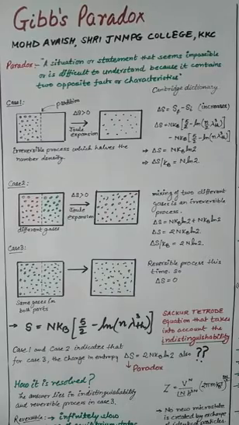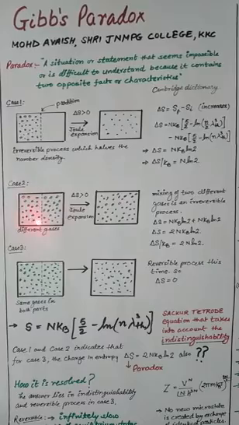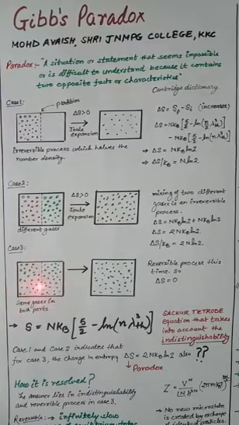And if on the same analogy we want to discuss case 3, then we would say that whatever amount the entropy increases here should also appear here. But you know that case 3 is entirely different from case 2, in the sense that here it is the same type of molecules on both sides of the partition. So whatever state was there before the partition was removed, I can restore the same state.